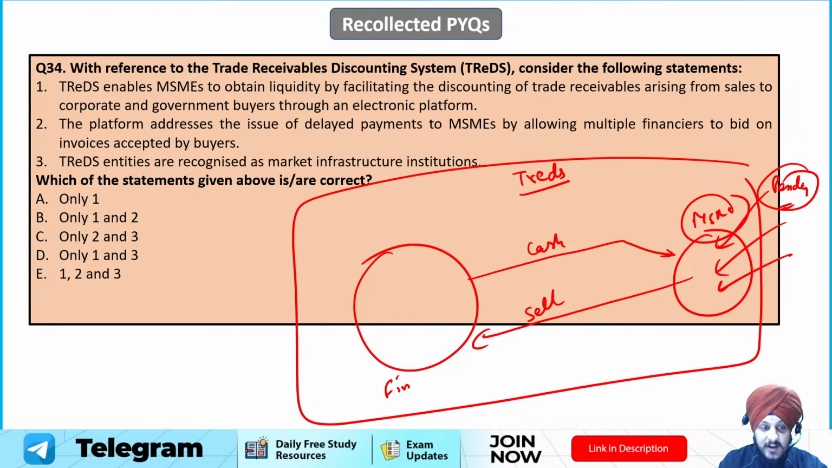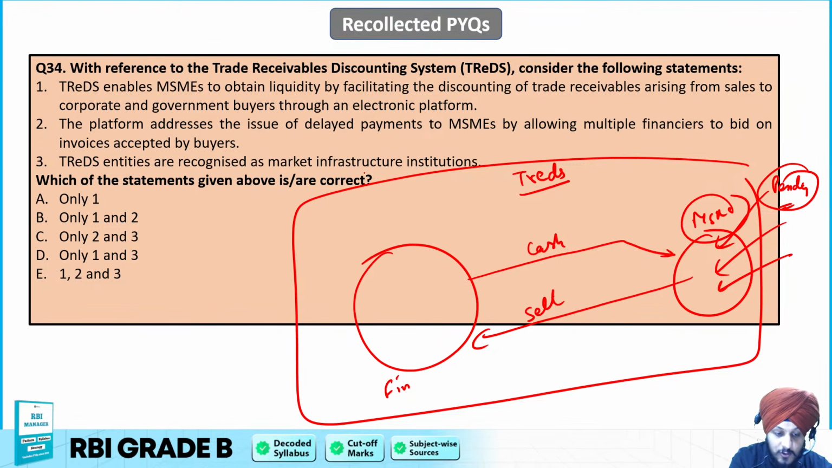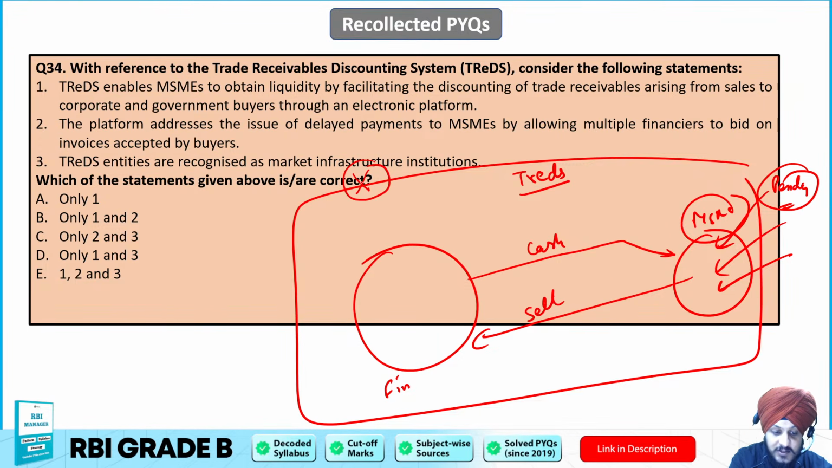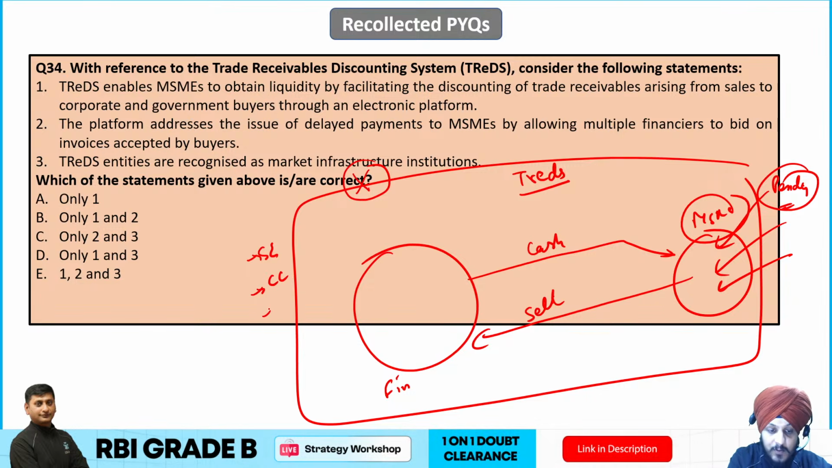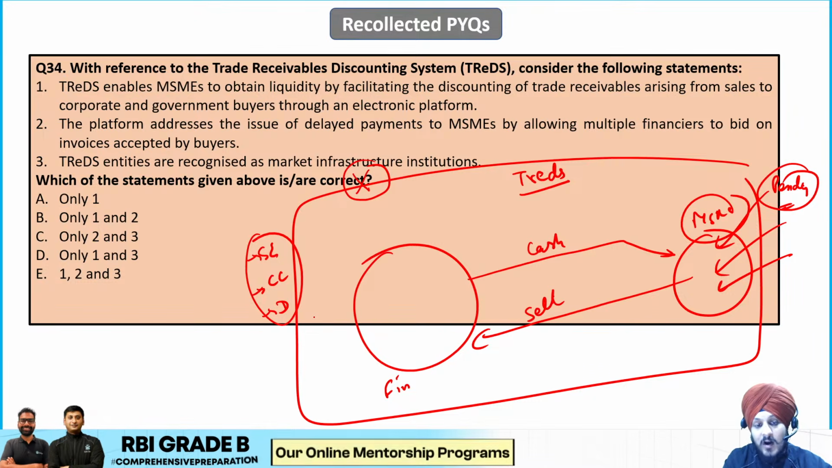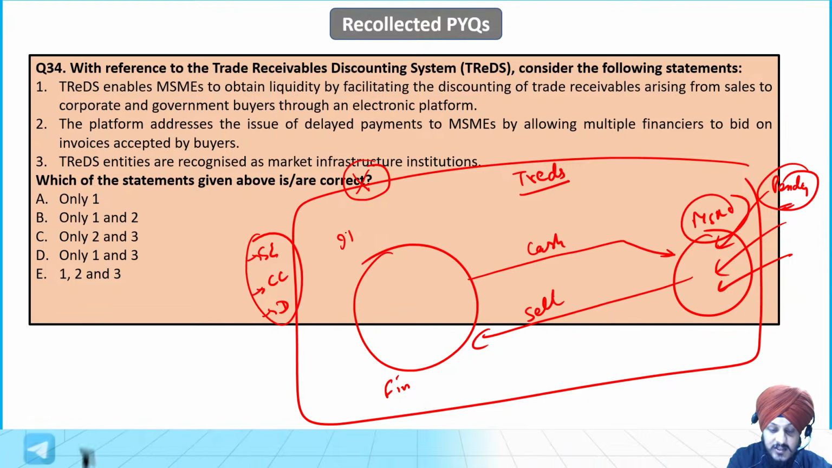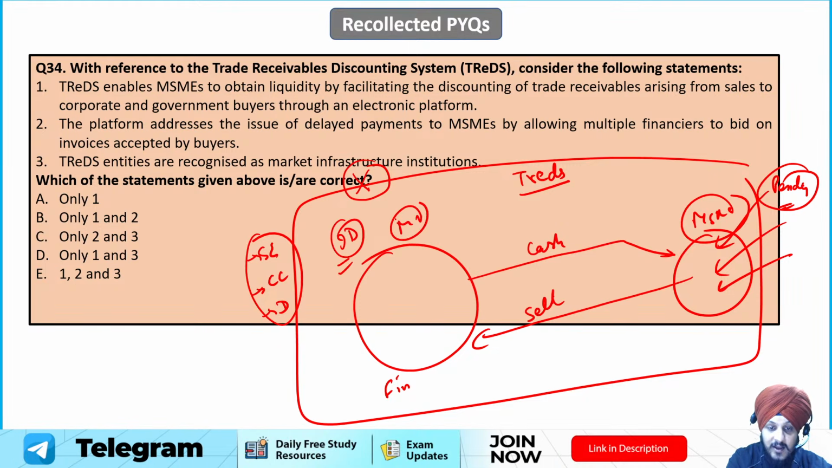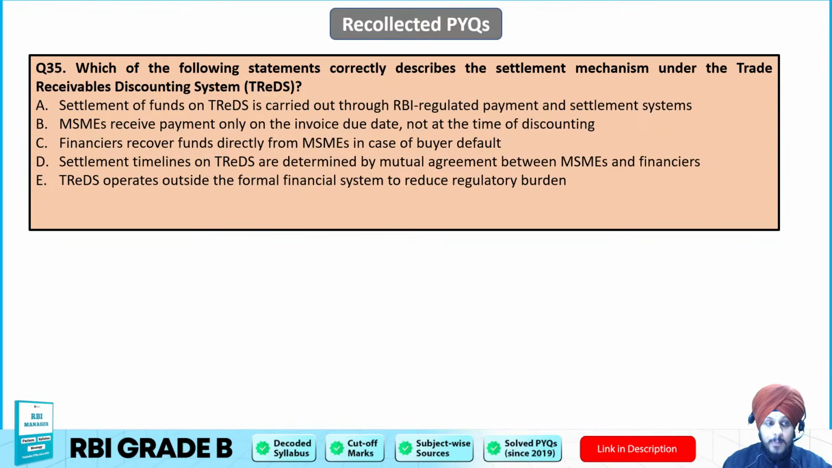The next thing is that TReDS platforms are recognized as market infrastructure institutions. Now this is an incorrect option, because TReDS are not recognized as market infrastructure institutions, right? Market infrastructure institutions generally include entities like stock exchanges, clearing corporations and depositories, right? Different sorts of market infrastructure institutions are there. But TReDS is just an invoice discounting platform, right? It is not an MII. So this is an incorrect option, and based on that, B is going to be the answer to this question.